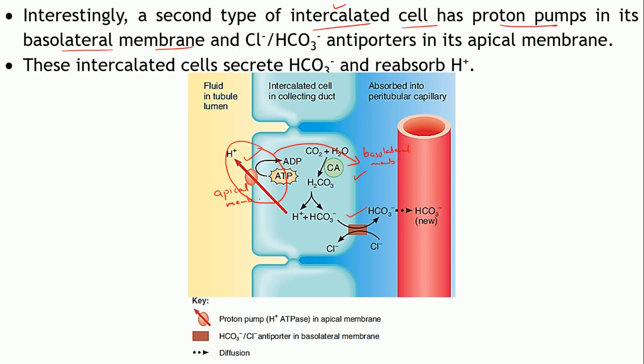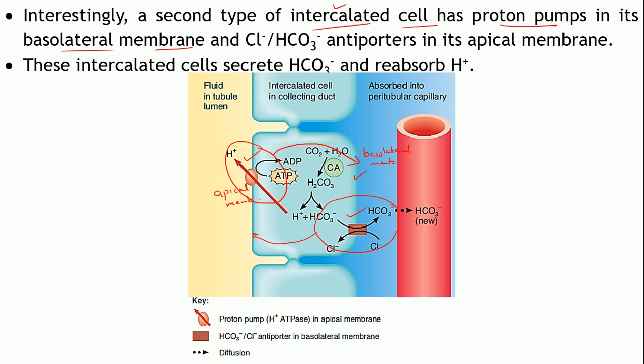and the chloride bicarbonate antiporter, rather than being present on the basolateral membrane, is present on the apical membrane. So, what will happen in such types of cells? Usually the intercalated cells help in secretion of the H plus ions into the renal tubules. Now supposing this transporter is present on the basolateral membrane and this transporter is present on the apical membrane, in which direction will these ions move?